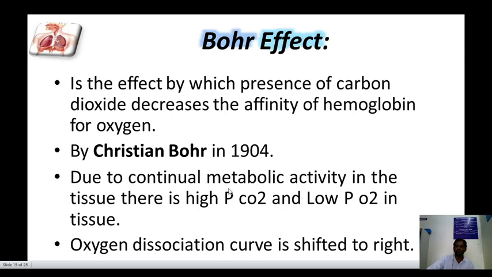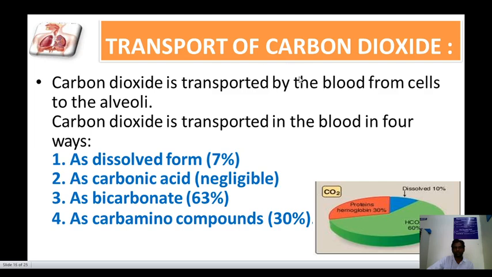Due to continual metabolic activity in the tissue, there is a high partial pressure of CO2 and low partial pressure of O2 in tissue, so the oxygen dissociation curve is shifted to the right.